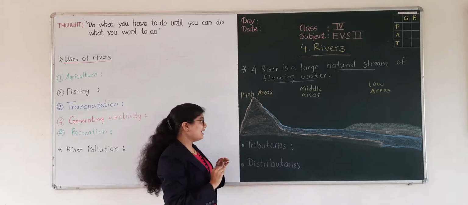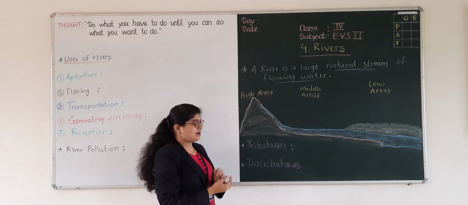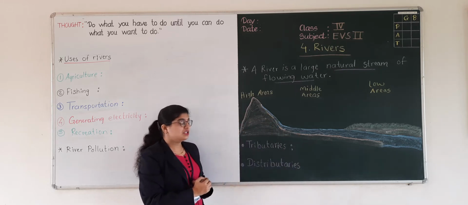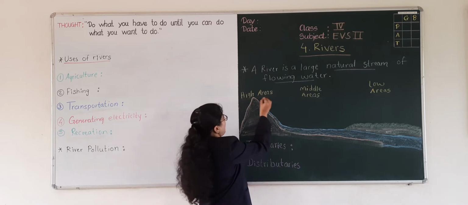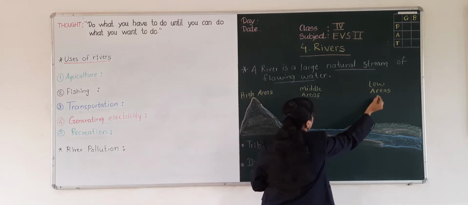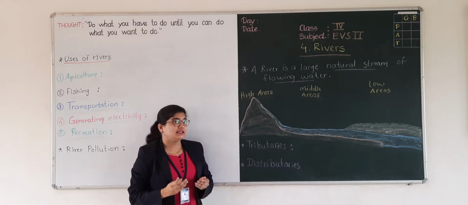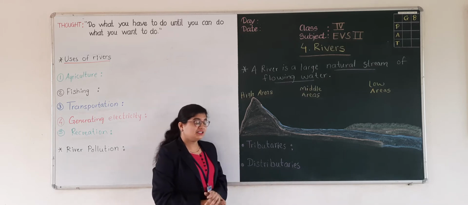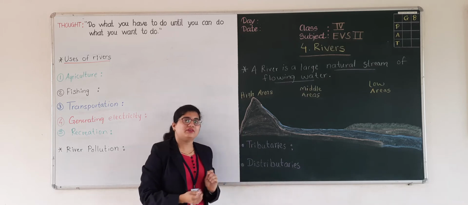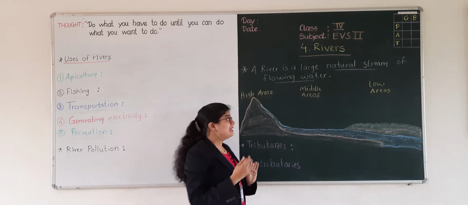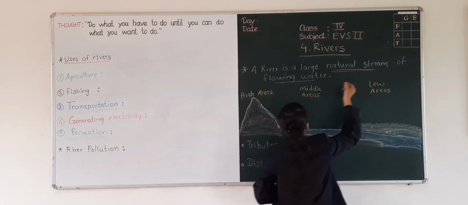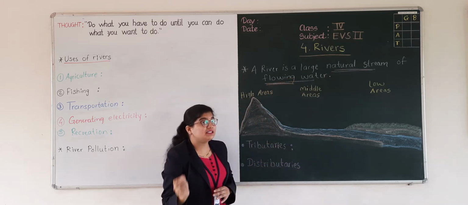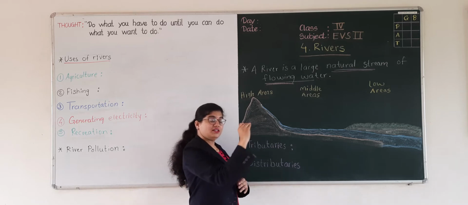And in this diagram, you can see I have made a river. Here I have written high areas, middle areas and low areas. This is nothing but the journey of a river. As we know, a river is a natural stream which flows all the time. It has flowing water in it, so it is having a journey.